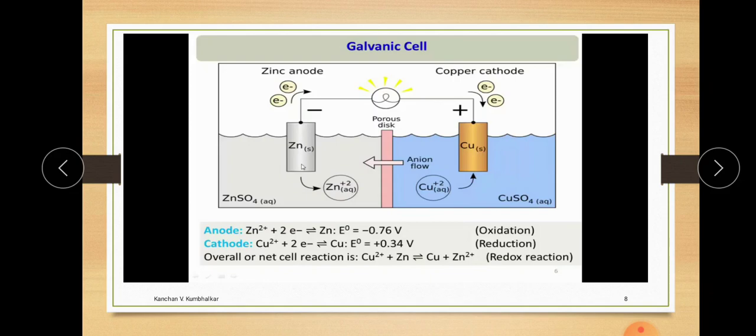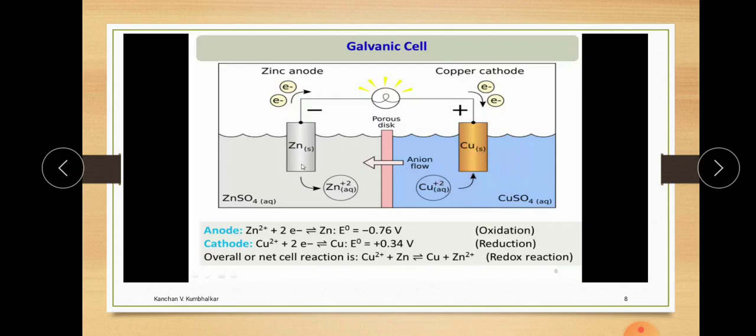And these 2 electrons are transferred toward the copper, which accepts the 2 electrons and gives them to the Cu2+ ion, and it gets converted into solid Cu, and the copper is deposited on this copper rod.